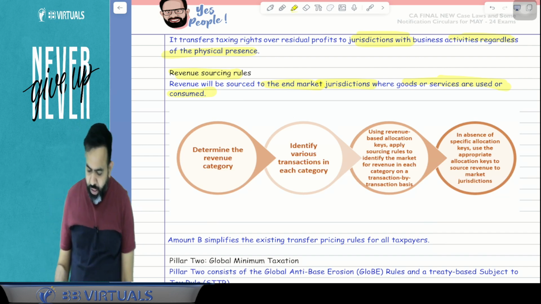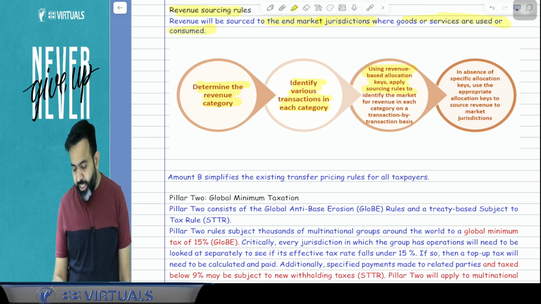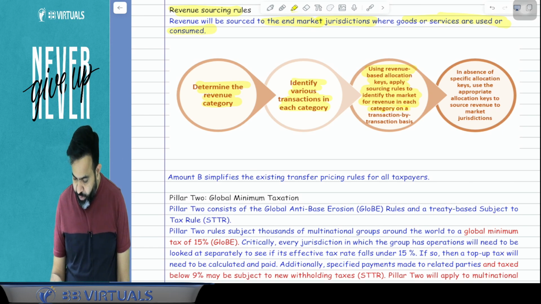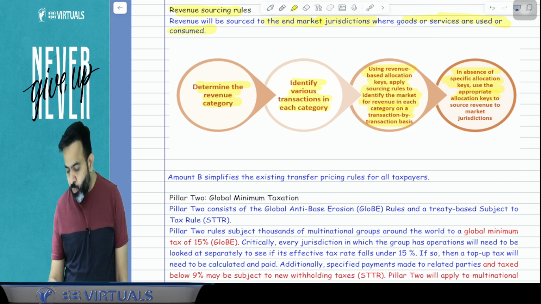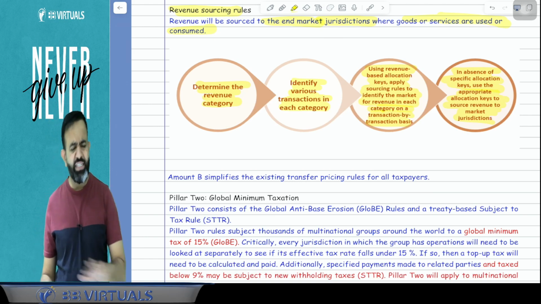Now, what will be the process? Determine the revenue category, and identify various transactions in each category. Using the revenue-based allocation key, apply sourcing rules to identify the market for revenue in each category on a transaction-by-transaction basis. In the absence of a specific allocation key, use the appropriate allocation key to source revenue to the market jurisdiction. Now guys, this is a very new concept. Still it is in the developing phase.